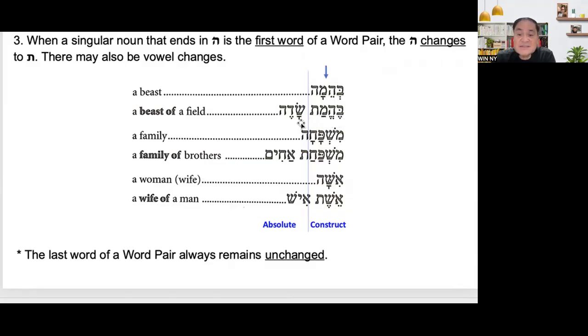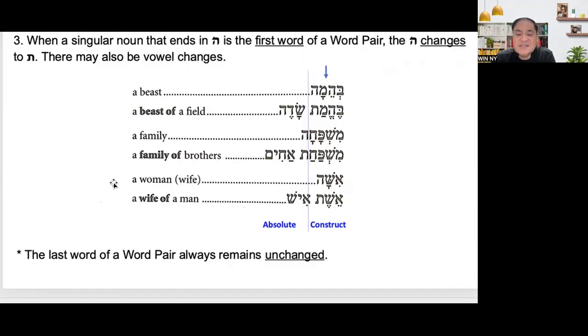Behemot sade, a beast of the field. The second one is a family. What is a family? Mishpacha. If it is family of, it means mishpachat. Mishpachat achim, a family of brothers.